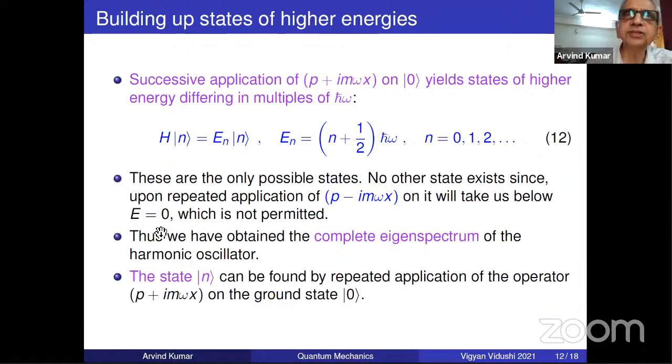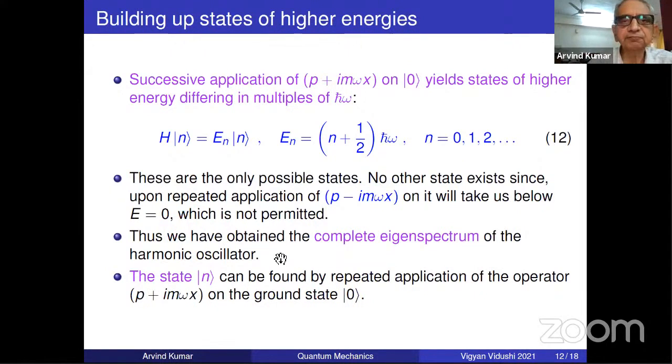Then again I will go to a negative value, because I am not meeting the ground state. I will have to meet the state where the lowering operator becomes 0. The lowering operator will not be 0 in any other state. There is only one state on which the lowering operator gives you 0; this state is defined by that. So for any other eigenvalue, you just apply it repeatedly and you will go past 0 into the negative region, which is not allowed.